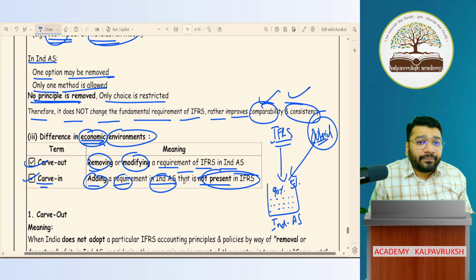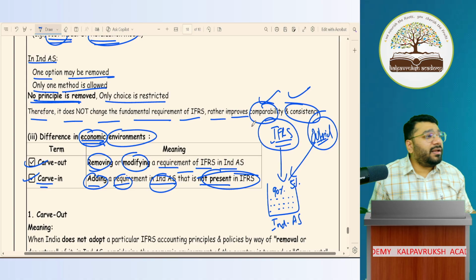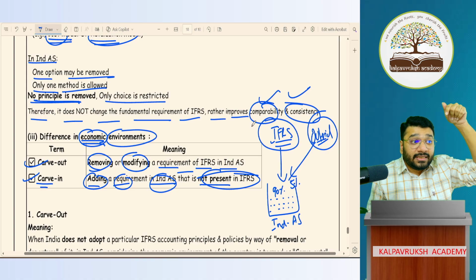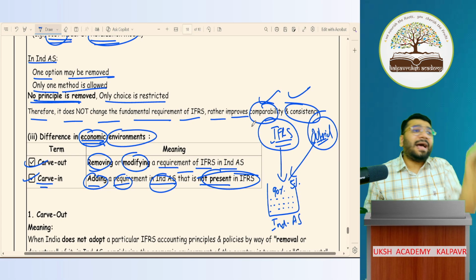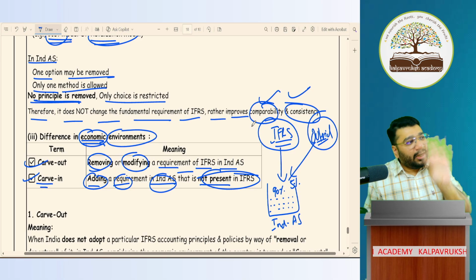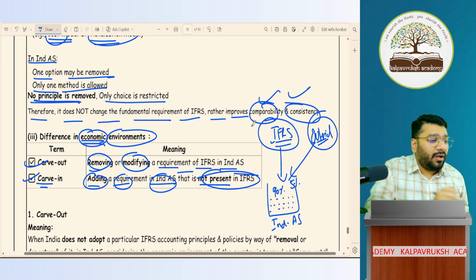What is carve out? There was something suggested by IFRS. We said, no, we will not follow that because it does not suit our country's conditions and requirements. So we will do as per our requirement. So we completely changed it, modified it, removed it. That is called carve out.